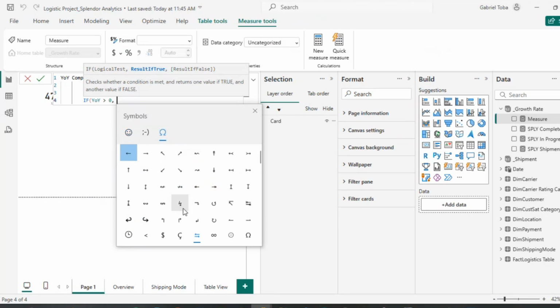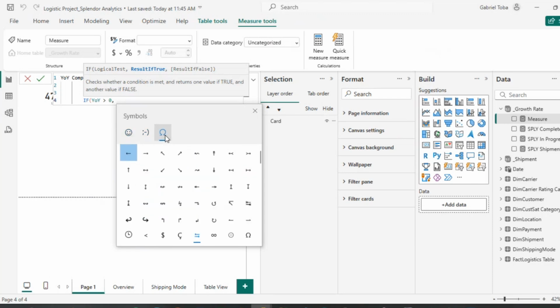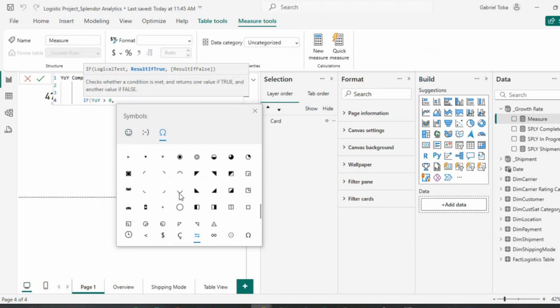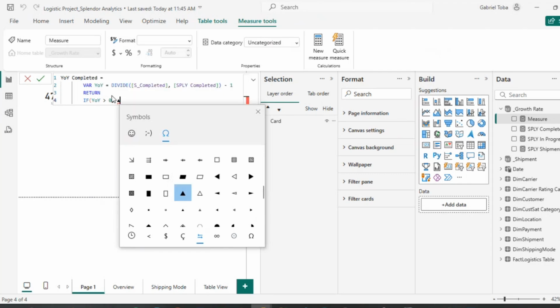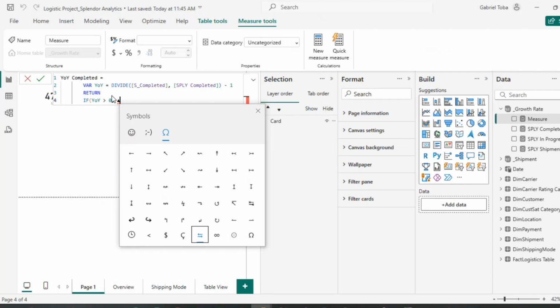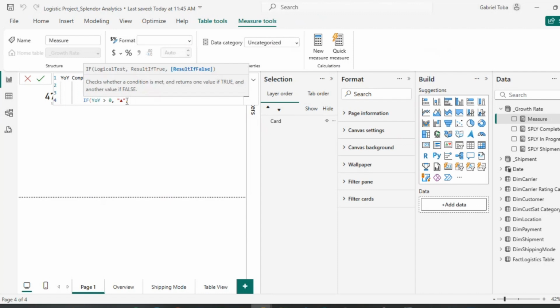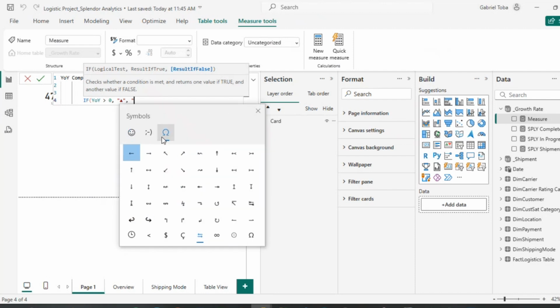So I have this I've used. Let me check the ones I've used recently. I think it's somewhere around here. Okay, so I want you to return this, but I'm going to put this in a string, in quotation marks. Return this if the value is greater than 0, but if it is less than 0, that you're having negative, minus something, I want you to return this icon.